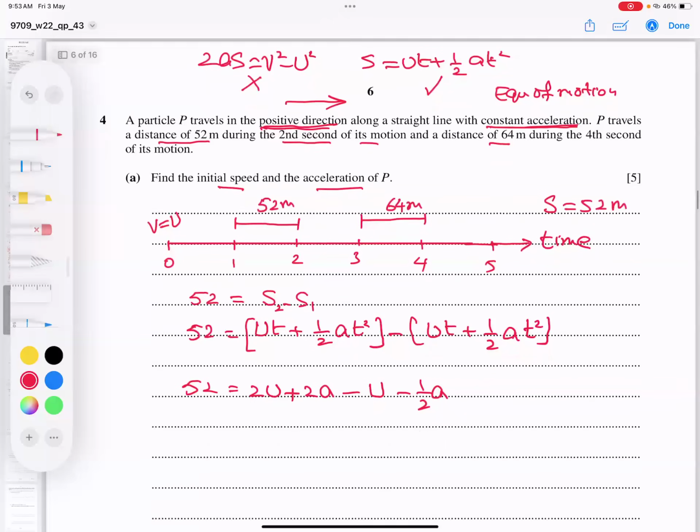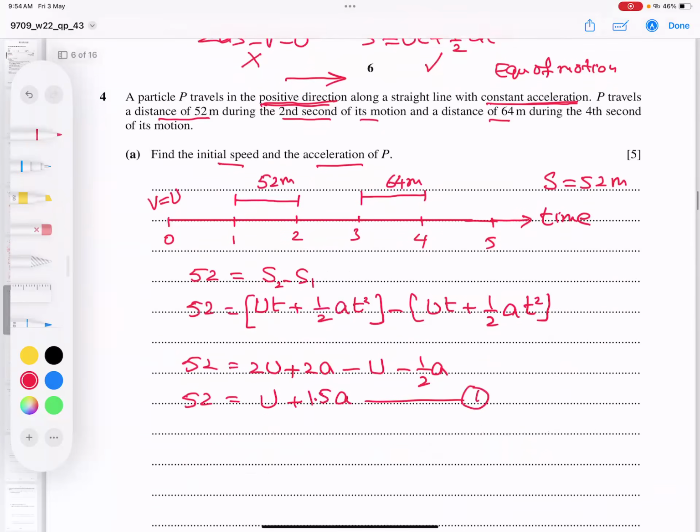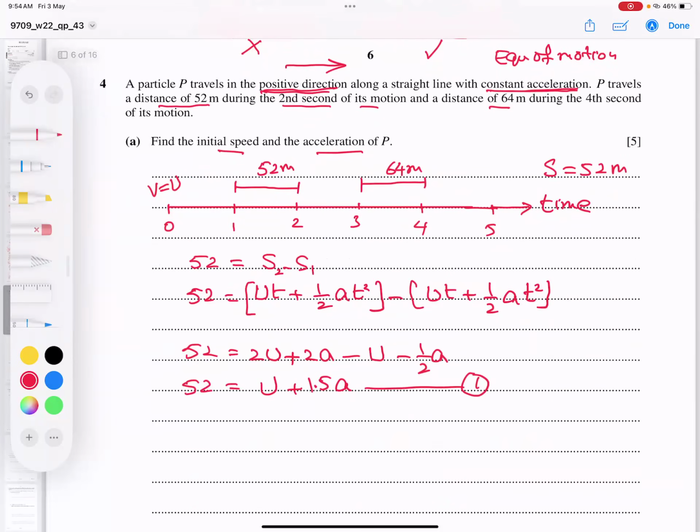So I hope, student, you understood how I got it. Finally, I got 52 is equal to U minus U, I got a U, and 2 times 2 is 4. Out of 4, 1 gone, 3, plus 3 by 2A. So I got this equation, or you can write 1.5 even, if you want to avoid the fraction part. Equation 1 done.